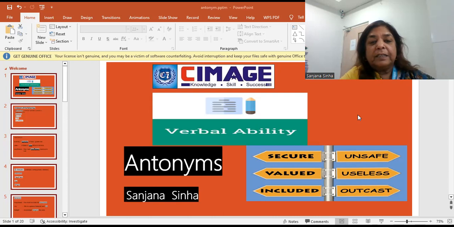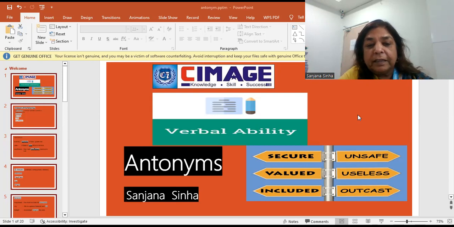Another word you see is valued or something which is valuable. A valued customer, it means a very important customer, somebody who is very valuable. And opposite क्या होगा इसका? Useless. Something which is valued, something which is useless or not that important, not that valuable.